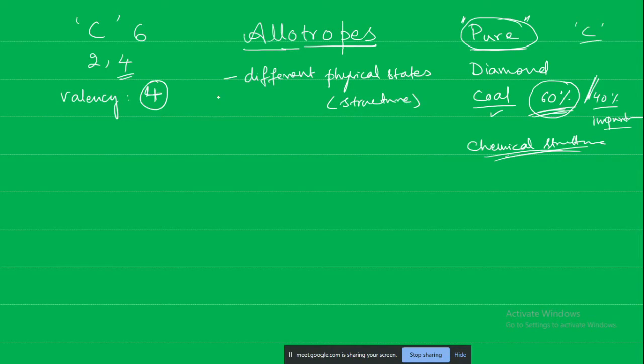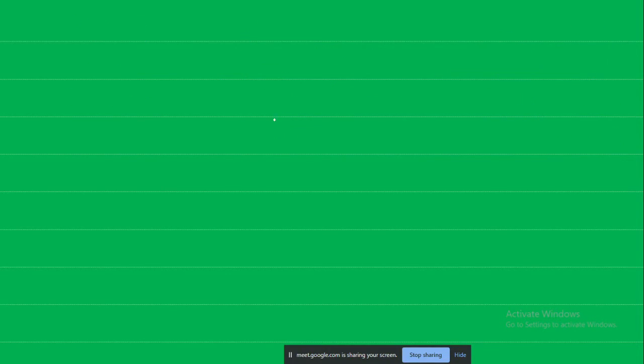Different physical states, but the change of state does not take place. That means it is either a solid or liquid or gas, that is not changing. For example, here we are taking solid. Okay, it is a solid.